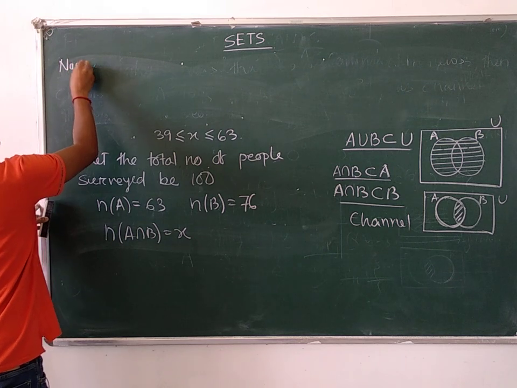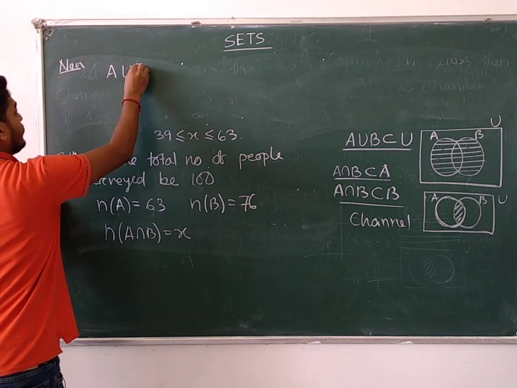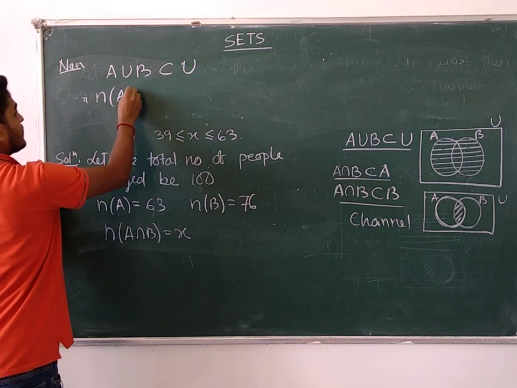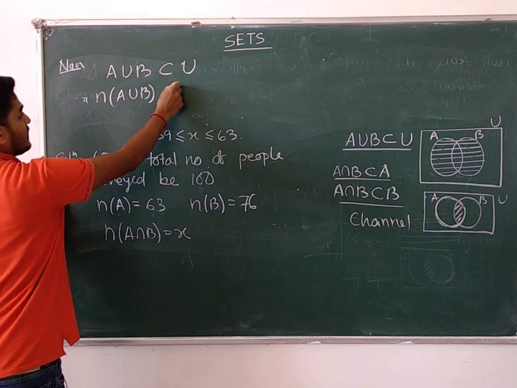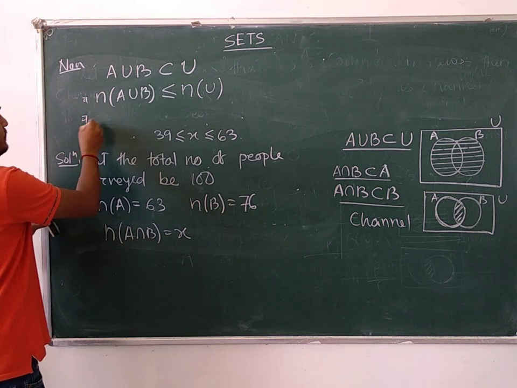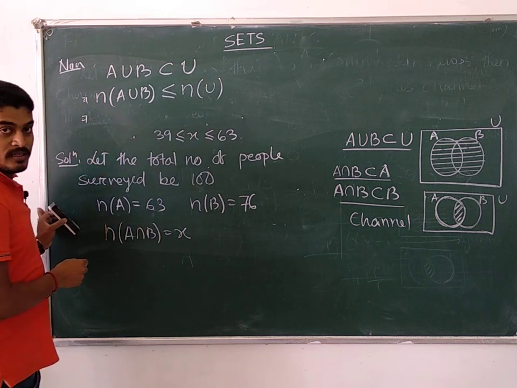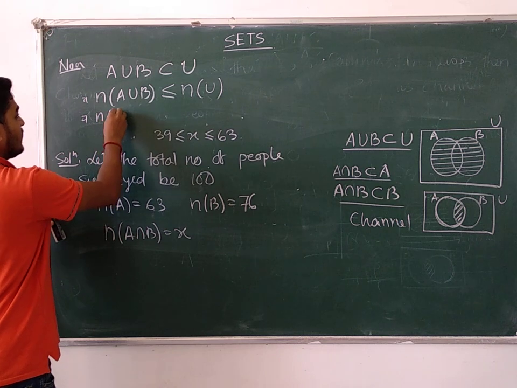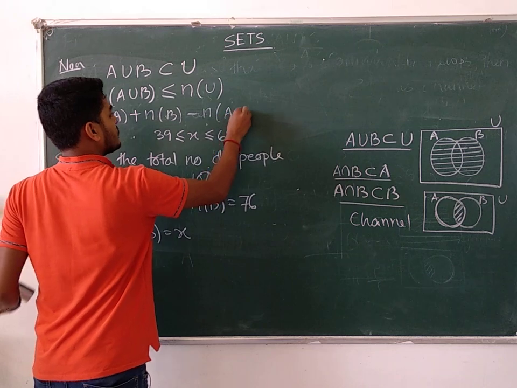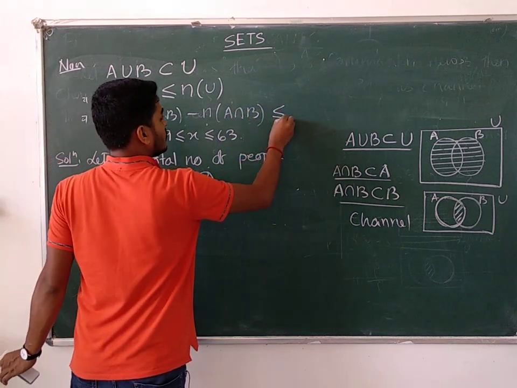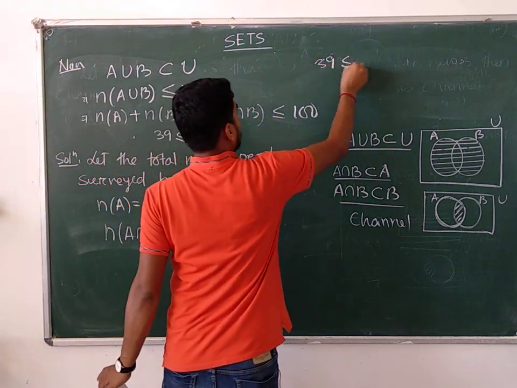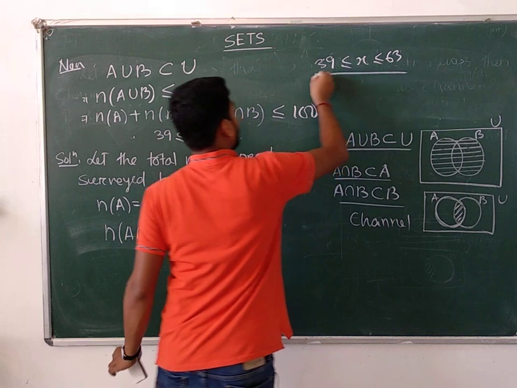Now, we know that A union B is a subset of the universal set. So the number of elements in A union B should be less than or equal to the number of elements in the universal set. We have the formula N of A plus N of B minus N of A intersection B, less than or equal to 100. Remember the condition: 39 less than or equal to X less than or equal to 63. We have to prove it.